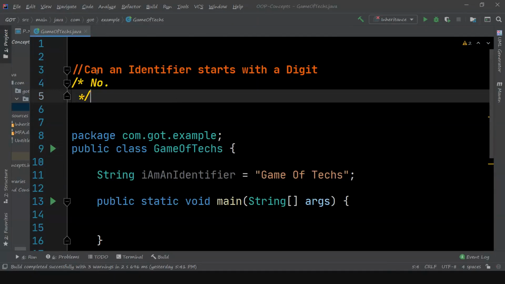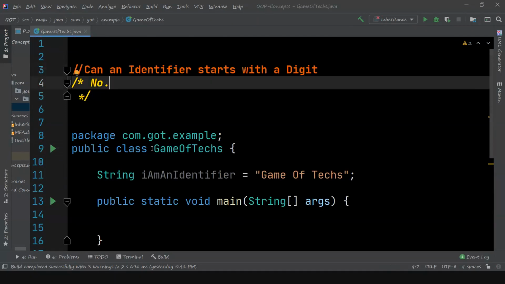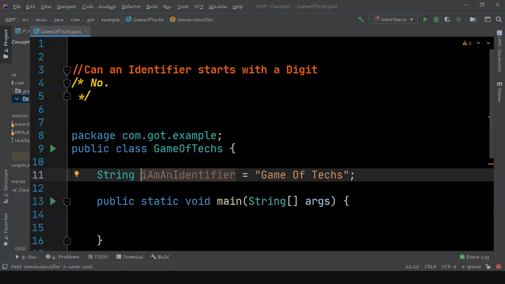Now, can an identifier be started with a digit? No, that is not allowed in Java. For example, if I start a class name with a digit, it is not allowed. And if I start a class variable name with a digit, again that is not allowed.